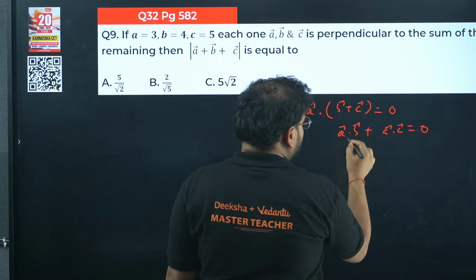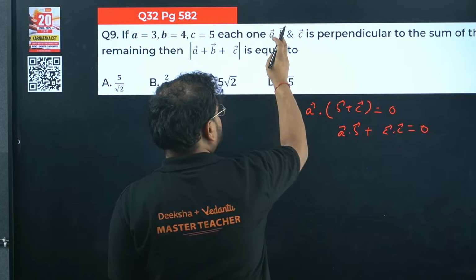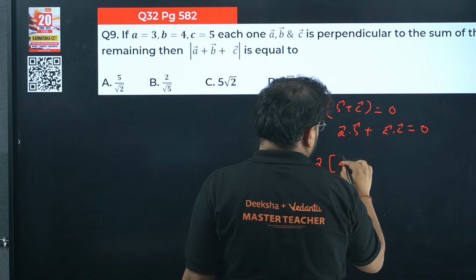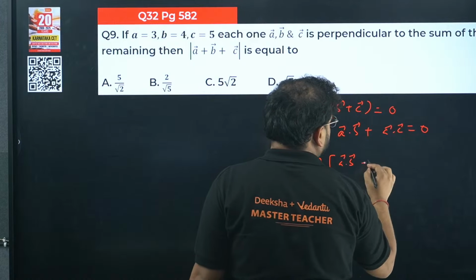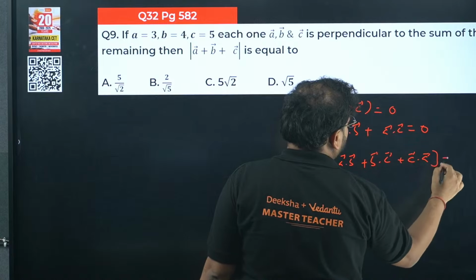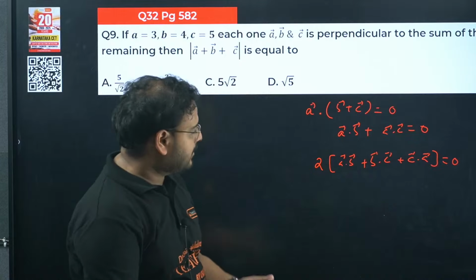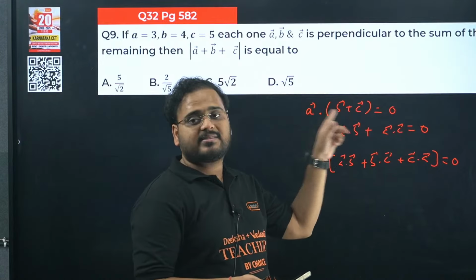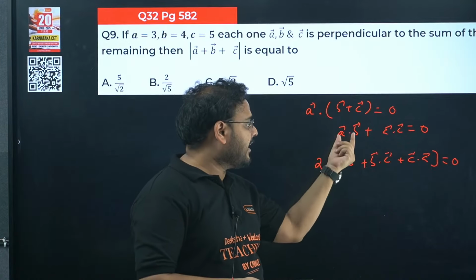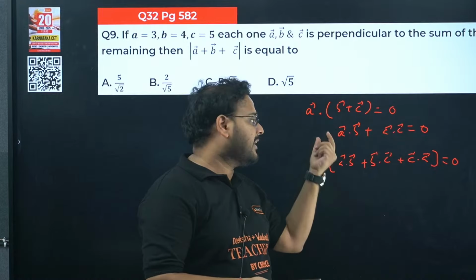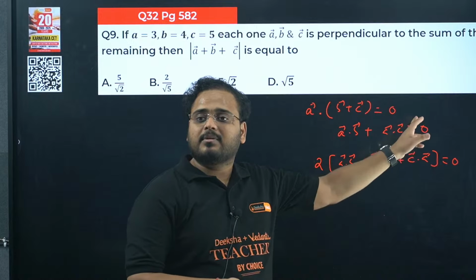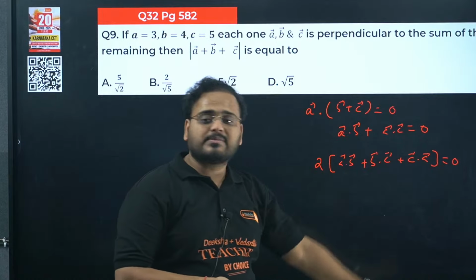If you write the same for the others also, B dot (A plus C) and C dot (A plus B), you end up with twice of A dot B plus B dot C plus C dot A equals 0. How can I say that? I wrote it for only A dot (B plus C). Writing for the others, you get A dot B 2 times, A dot C 2 times, and B dot C 2 times. Taking 2 common, the sum on the RHS is always 0.